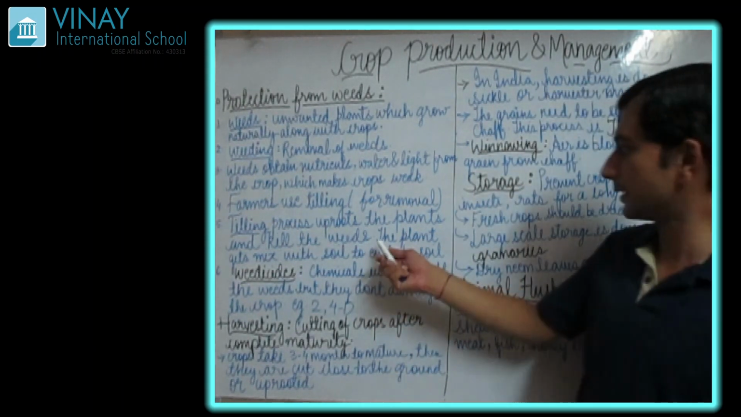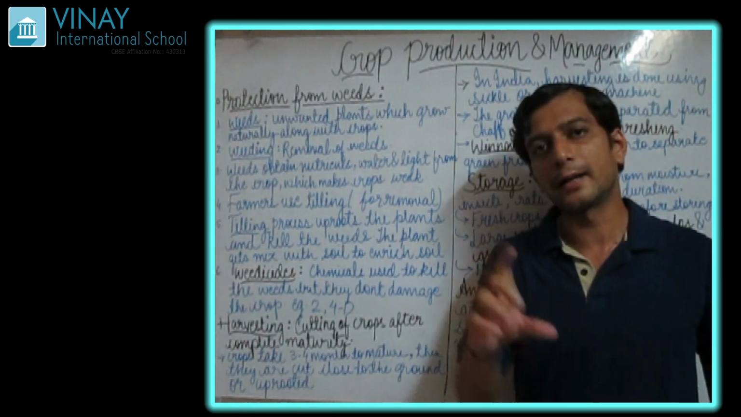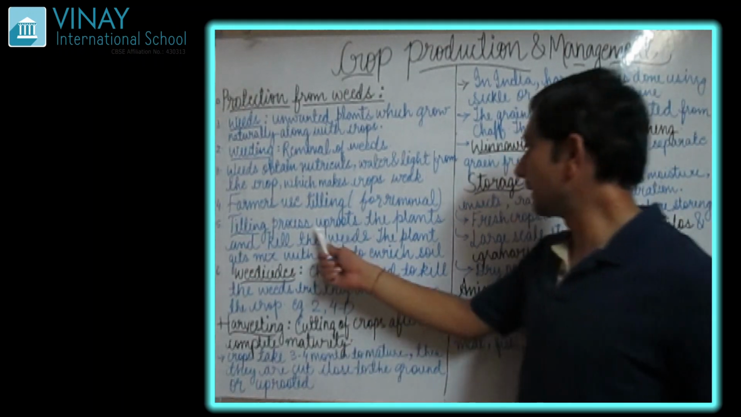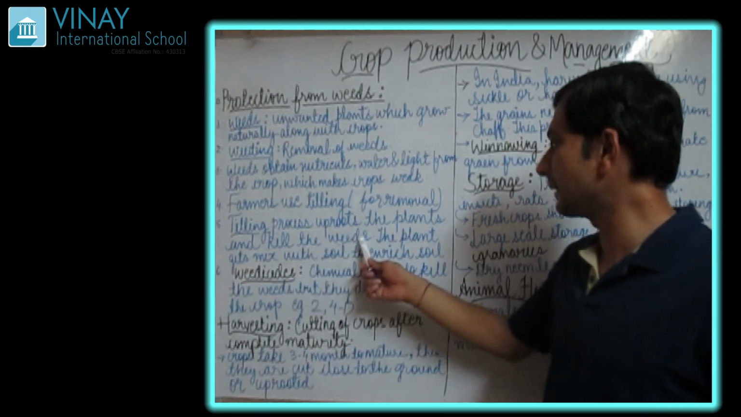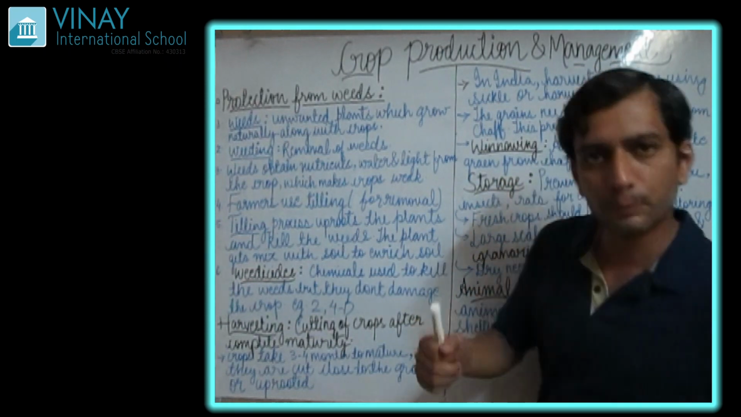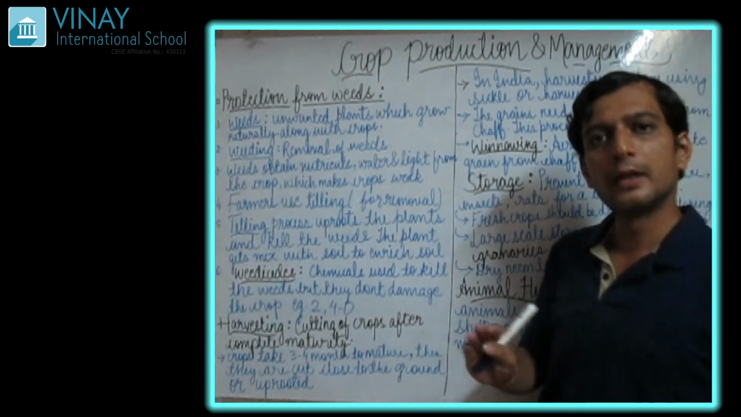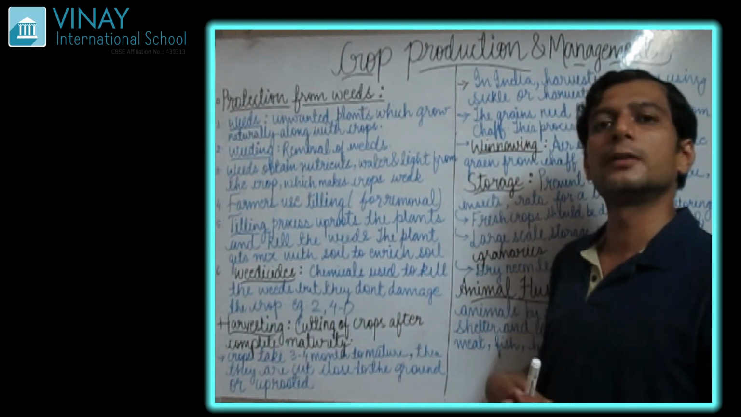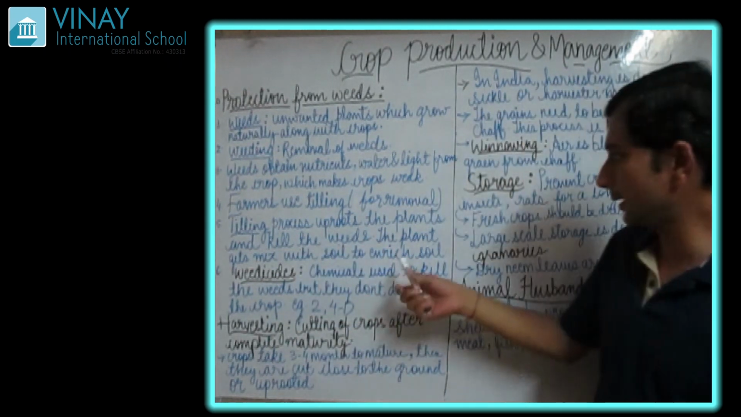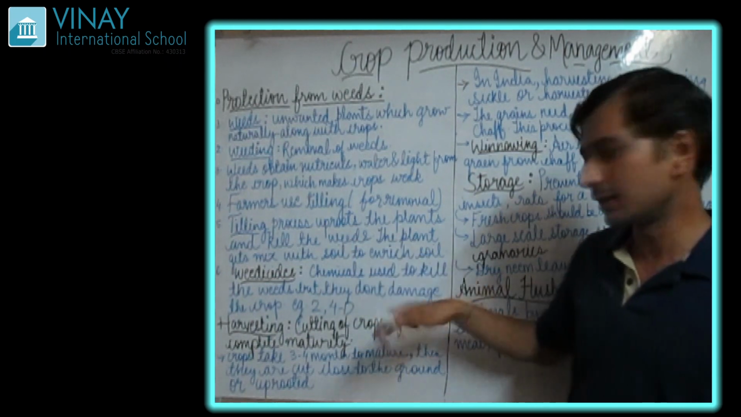These roots get mixed with the soil, and the nutrients present in the root part get mixed with the soil. So the tilling process uproots the plant and kills the weeds. When we bring the bottom layer of the soil up, the roots get removed. When the roots get removed, what will happen? The plant's nutrients will be totally destroyed.